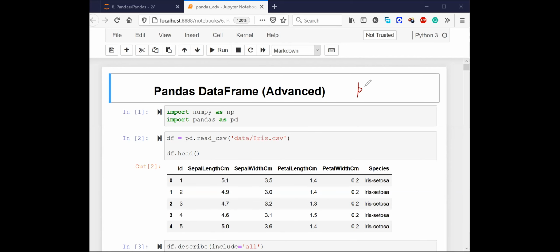Somebody is asking about xlrd, xlsx. I'm going to explain that now. Yes, pip is the package installer.